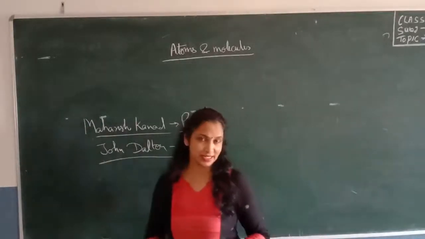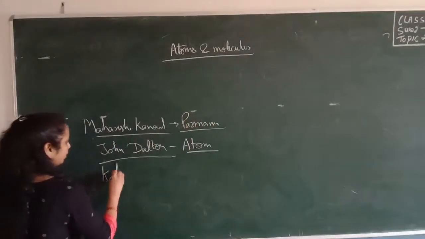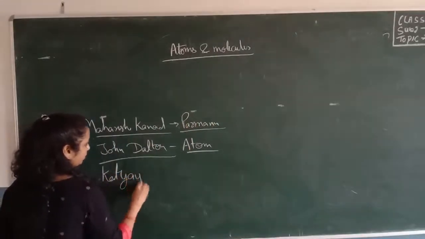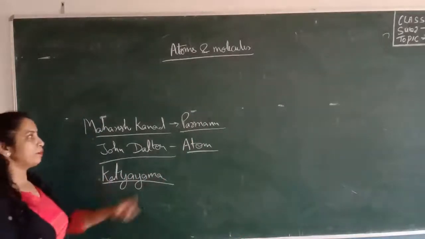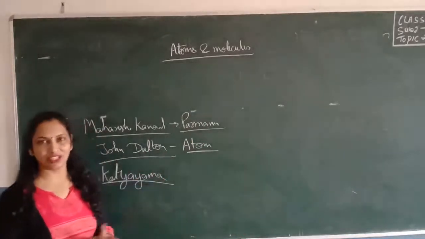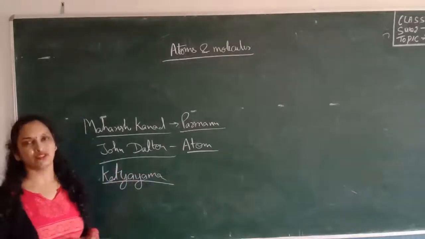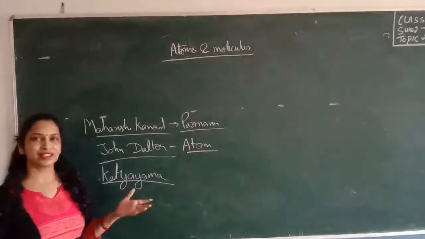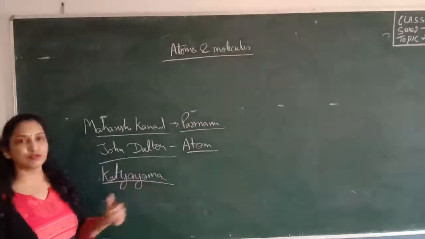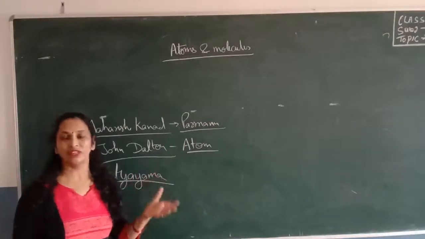Another Indian scientist, Indian philosopher, was Katyayana. According to him, these atoms, Parmanu, cannot exist in a free form. They always exist in a combined form. Not always: most of the metals exist in singular atom form, but most of the elements are not found in a free state.